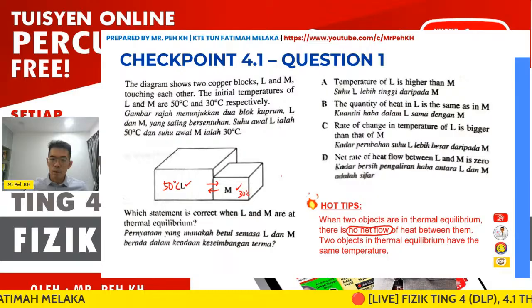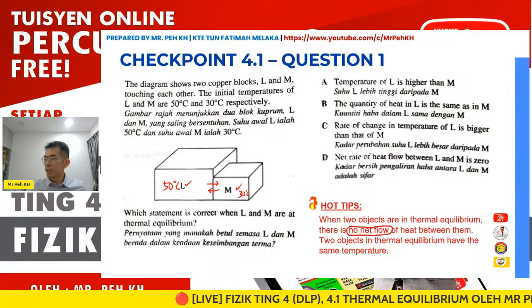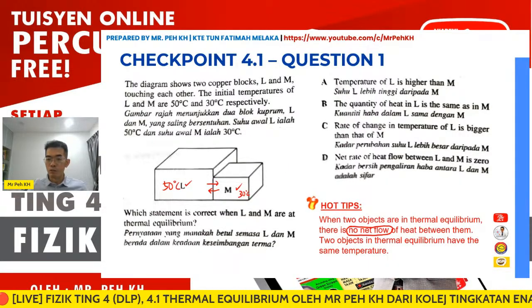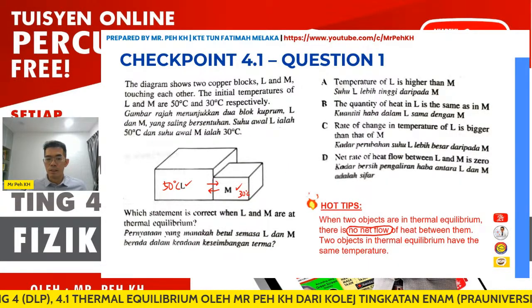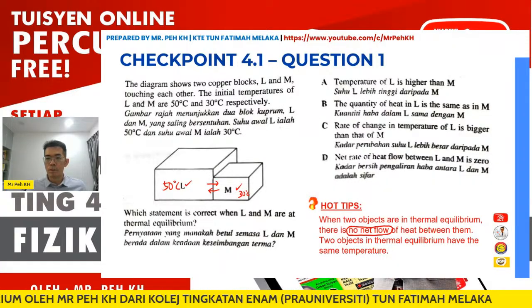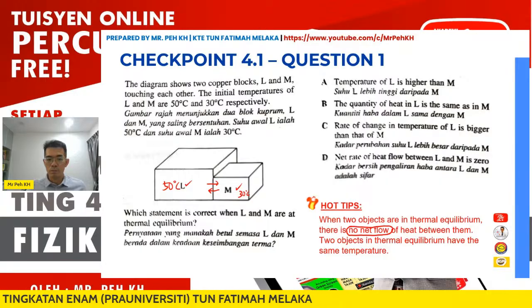Also, the temperature at thermal equilibrium will be between 30 and 50. If you calculate or estimate the thermal equilibrium condition, the temperature you give must be above 30 and below 50.